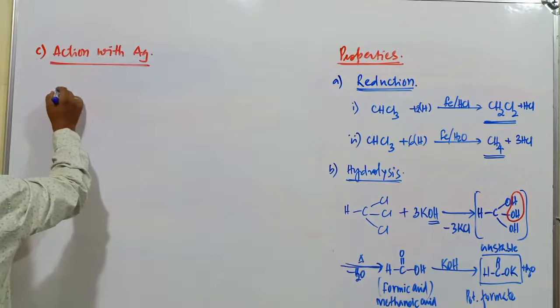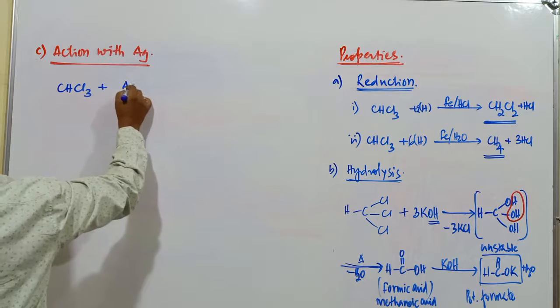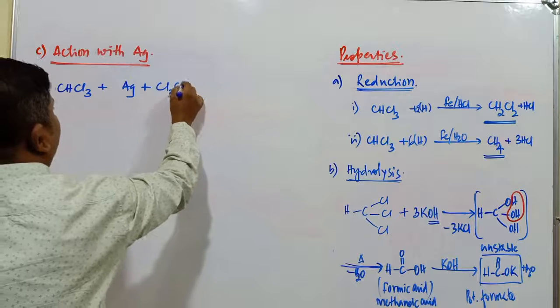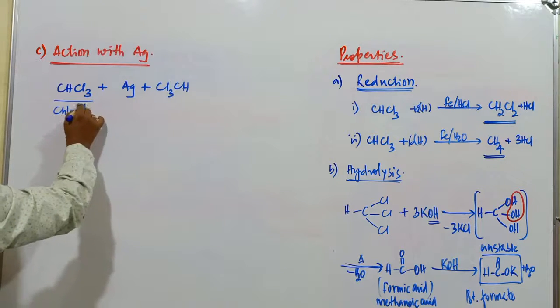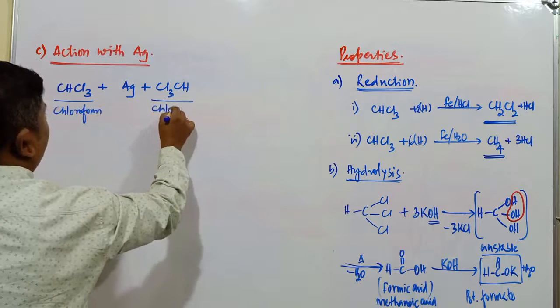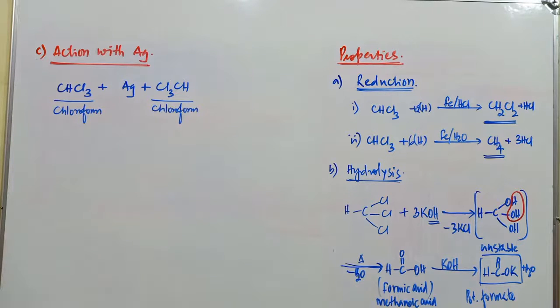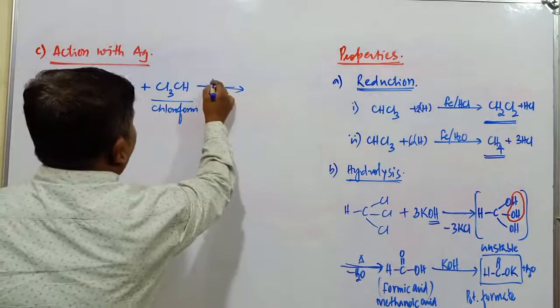This is CHCl3, silver metal, plus again the same compound Cl3CH, chloroform. So totally 2 moles of chloroform we have used. What happens after heating this one?